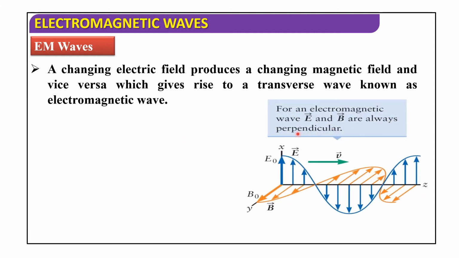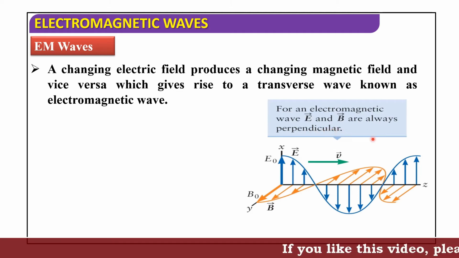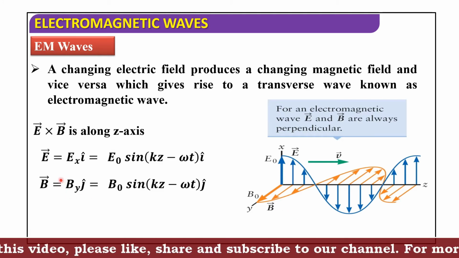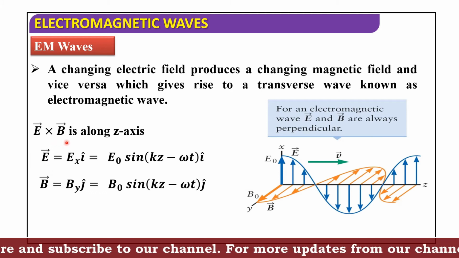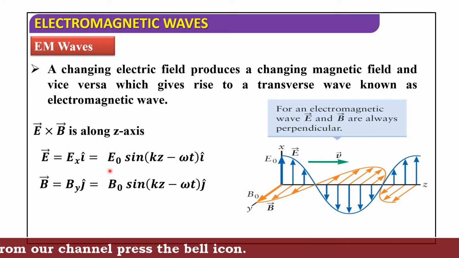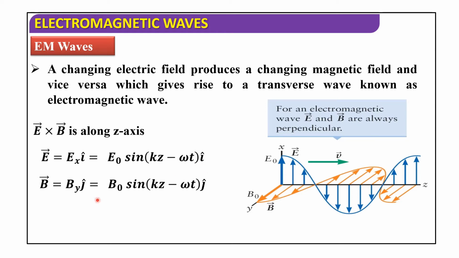For an electromagnetic wave, E bar and B bar are always perpendicular. So E bar cross B bar is along the Z axis. E bar is equal to Ex i cap, that is equal to E naught sine of (kz minus omega t) i cap. Next, B bar is represented as By j cap, that is equal to B naught sine of (kz minus omega t) j cap.